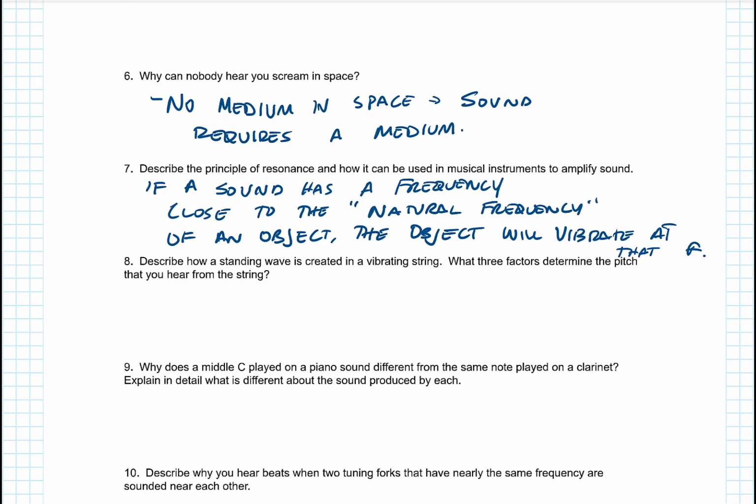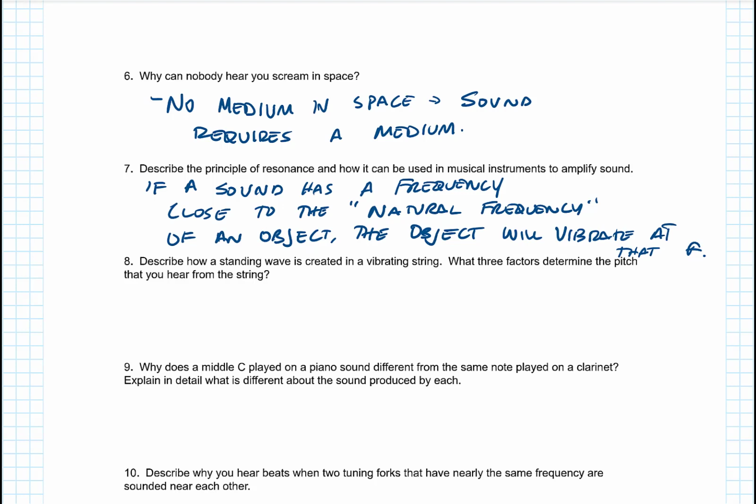Describe how a standing wave is created in a vibrating string. What 3 factors determine the pitch that you hear from the string? Okay, so a whole bunch of frequencies go to the string. The string can carry a whole lot of frequencies, but if the wavelength is right, then the standing wave gets set up on the string.